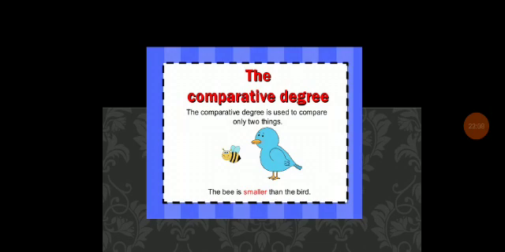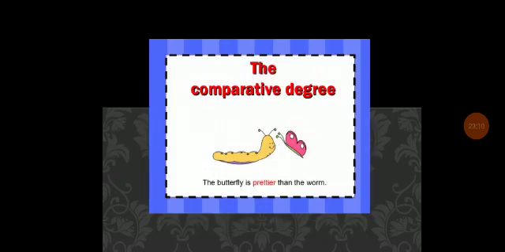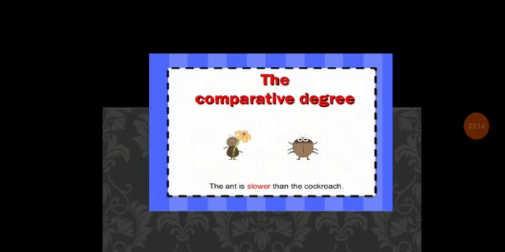What is that? The bee is smaller than the bird. And another example: the butterfly is prettier than the worm, and the ant is slower than the cockroach. So here, slower is a comparative degree.